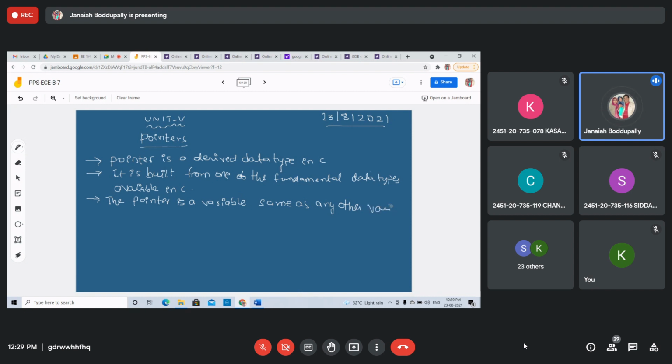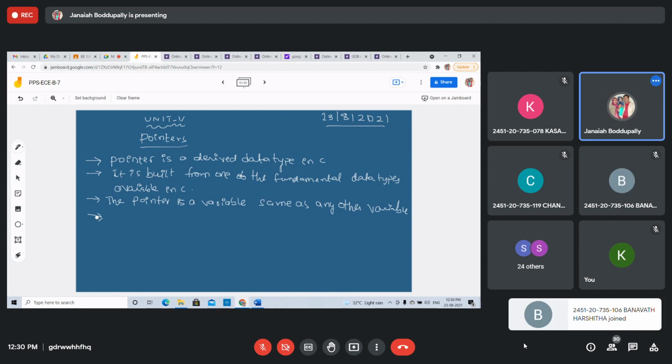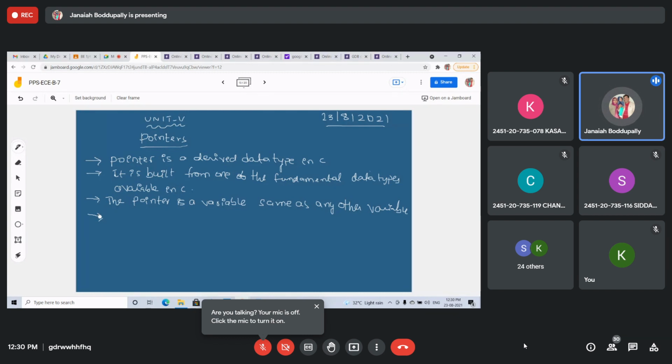Students, please do follow. So pointer is a derived data type in C. Pointer is derived from any one of the fundamental data types available in C. Pointer is a variable, same as any other variable, any primary variable. What is the difference? Instead of containing actual data, they contain the memory location where the actual information is stored. This is very important.